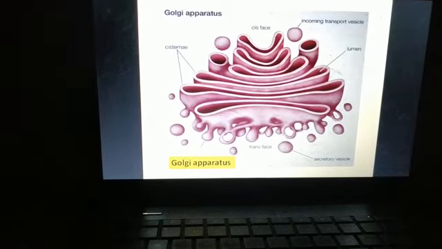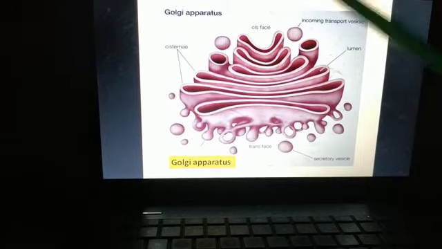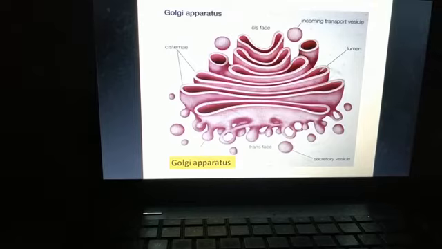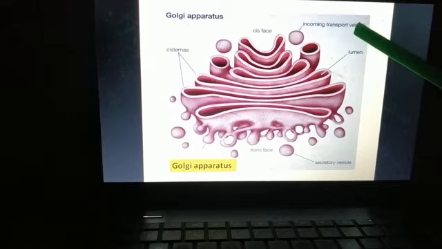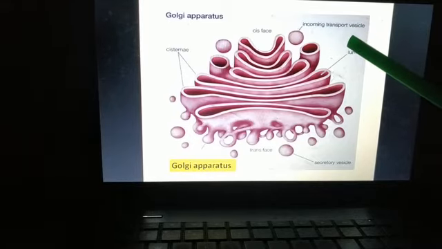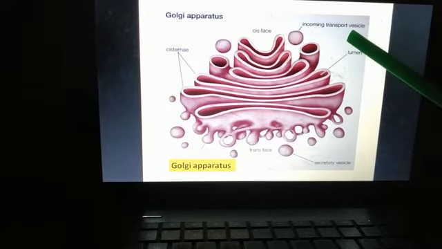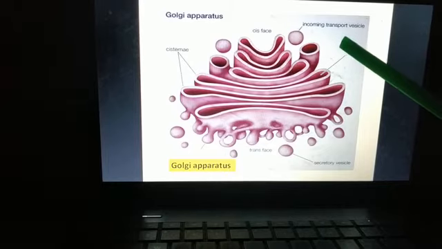Now if I talk about function of Golgi, many important functions are carried out by Golgi. So vesicle, can you see here? Incoming transport vesicle. So this vesicle will come from endoplasmic reticulum. They may have protein if it comes from rough endoplasmic reticulum, or they may have lipid if it comes from smooth endoplasmic reticulum.